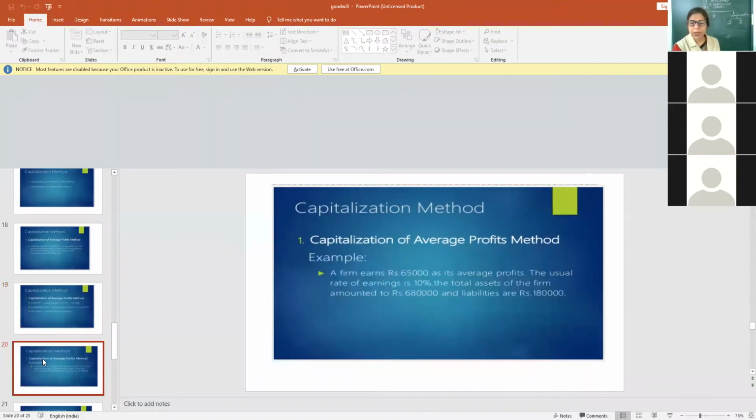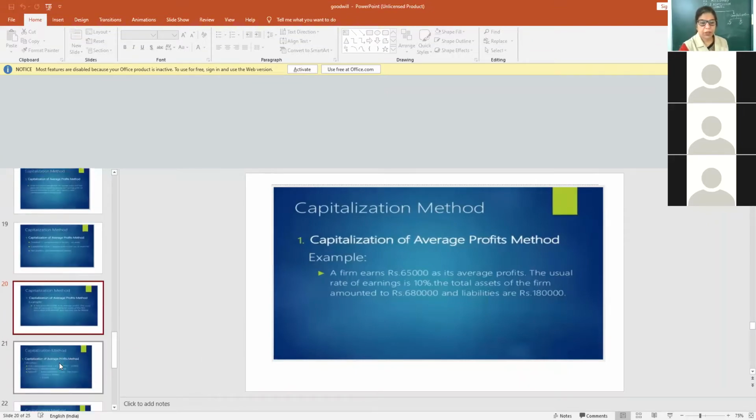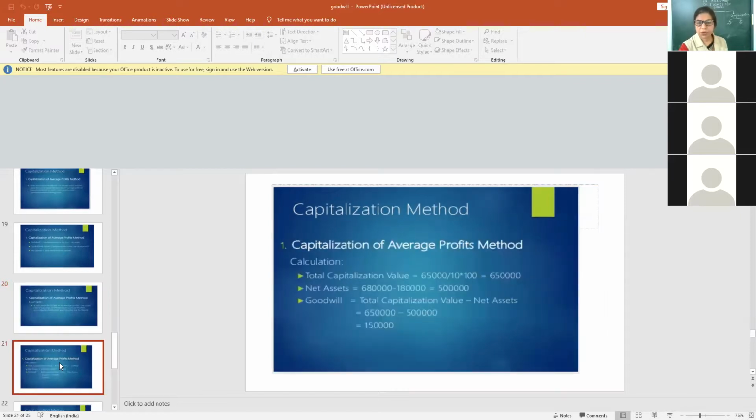Now, capitalization of average profit method. One example I am giving you. This question came in 2000 in the CBSE exam. A firm earns rupees 65,000 as its average profit. The rate is 10%. Assets are 6,80,000 and liabilities are 1,80,000. Now, how to calculate goodwill? See, this is the capitalization of average profit method. Note down the question. Now I am showing you the example.